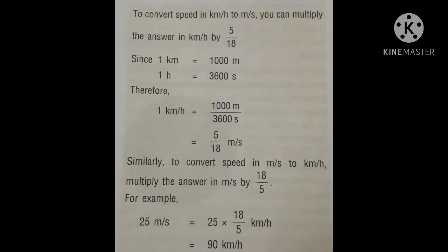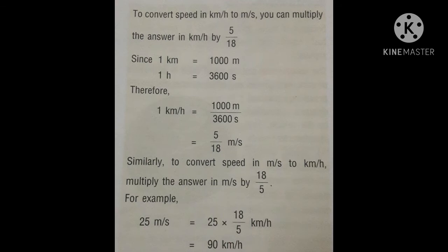To convert speed in kilometer per hour to meter per second, we multiply the answer in kilometer per hour by 5 by 18. Since 1 kilometer equals 1000 meter and 1 hour equals 3600 second, 1 kilometer per hour equals 1000 meter divided by 3600 second.